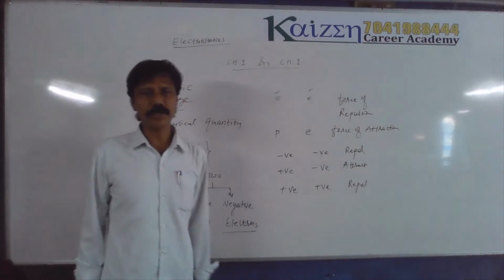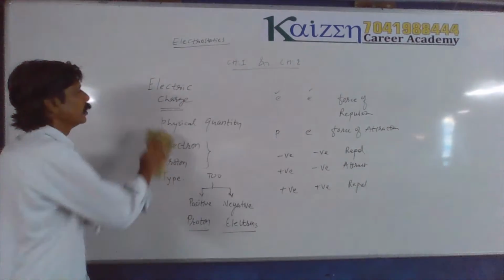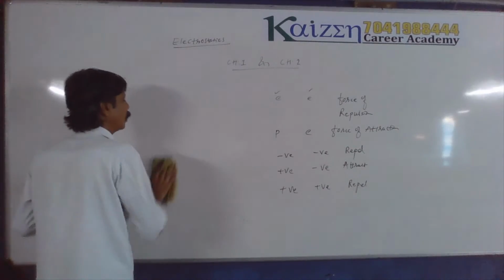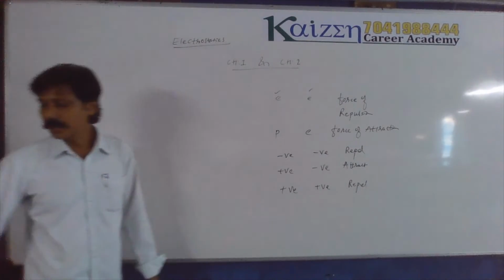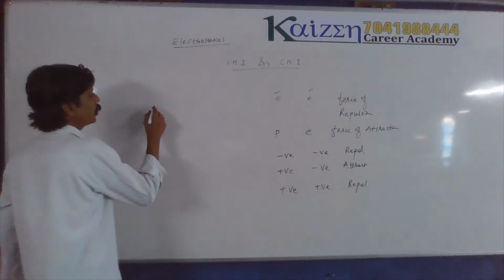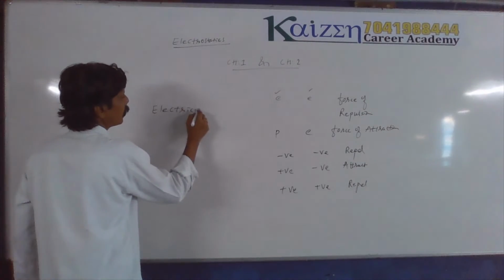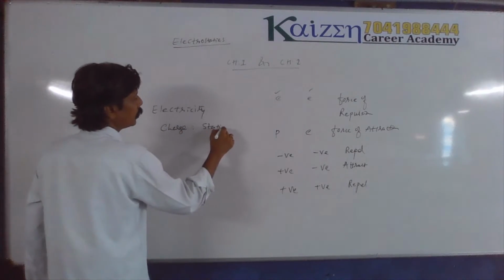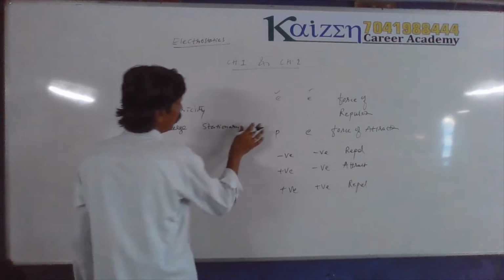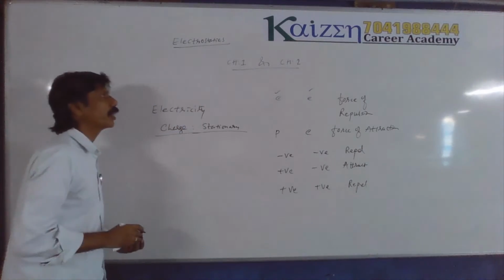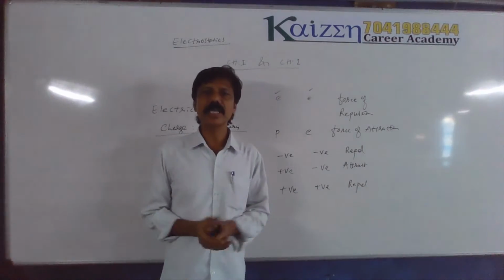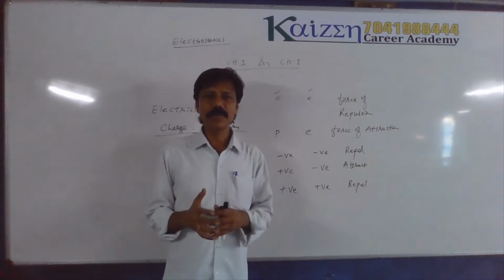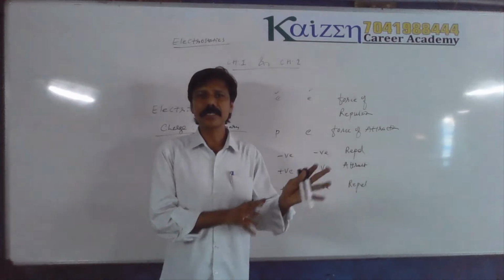So let's understand the definition of electrostatics. It is a branch of physics, the branch of electricity, in which we study the phenomena, or some sort of interaction, taking place between electric charges while they are stationary. That branch of electricity is known as electrostatics.